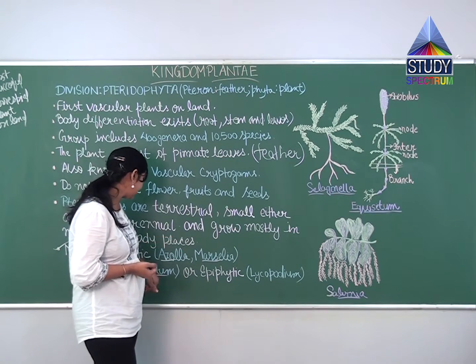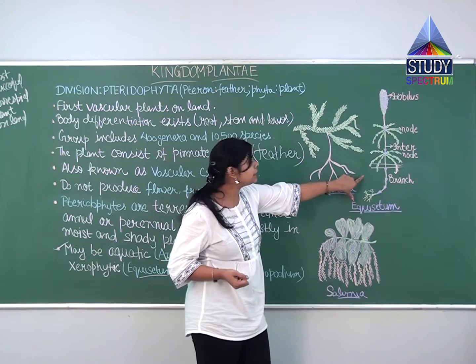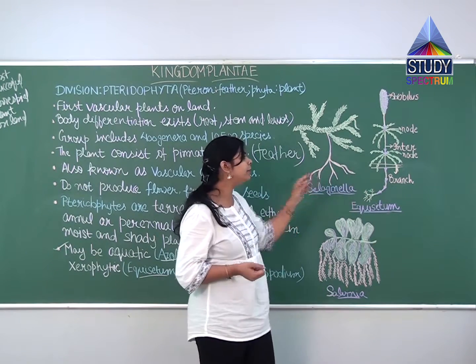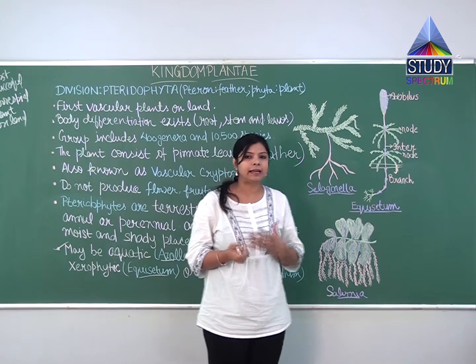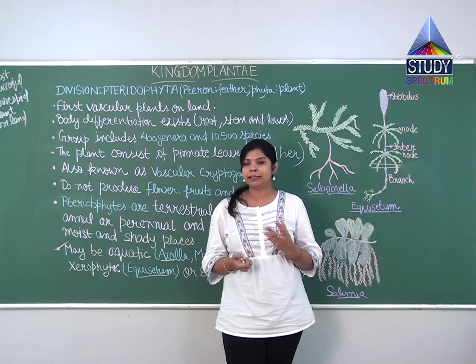Here we can take the example of Equisetum. You can see the picture of Equisetum. This plant does not need much water. They need only a little water. So these are plants that are adapted to get very little water.